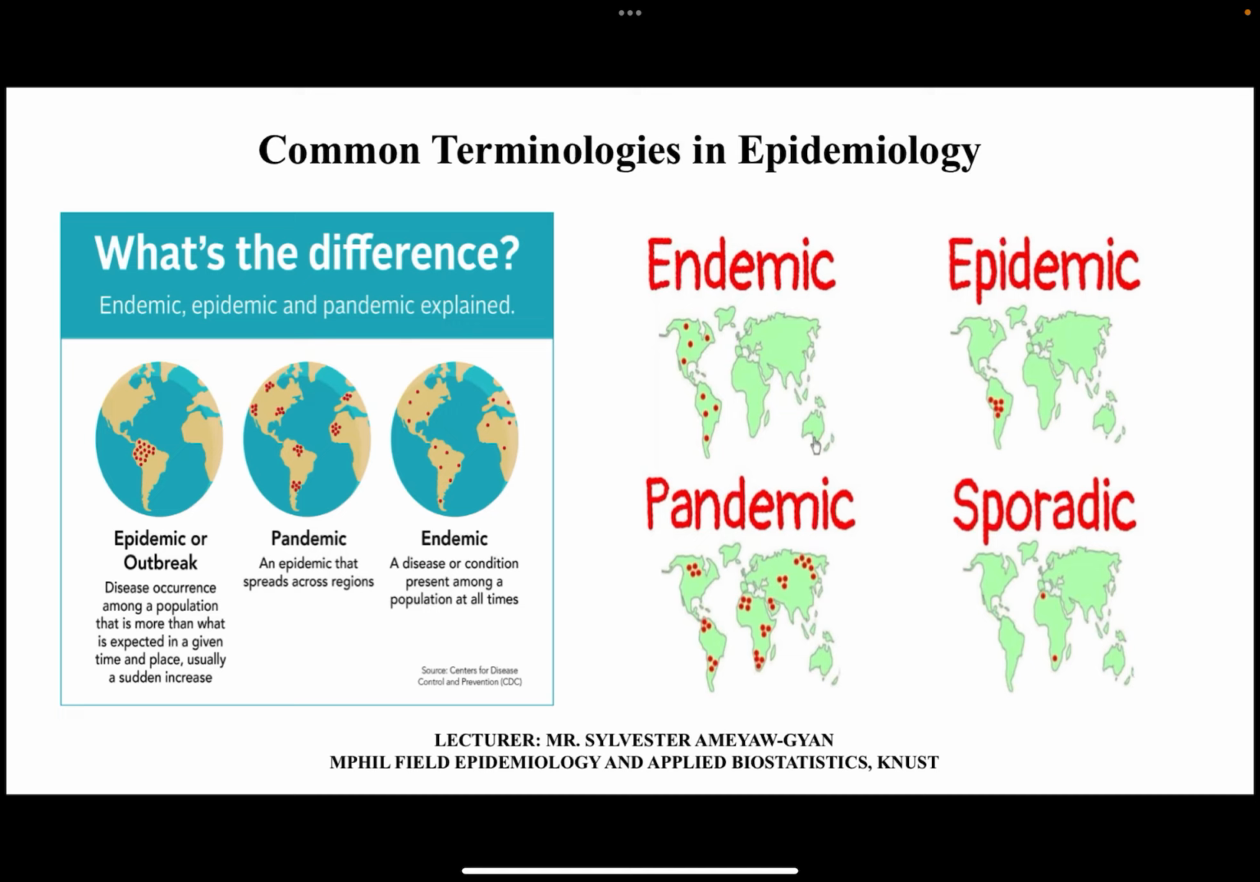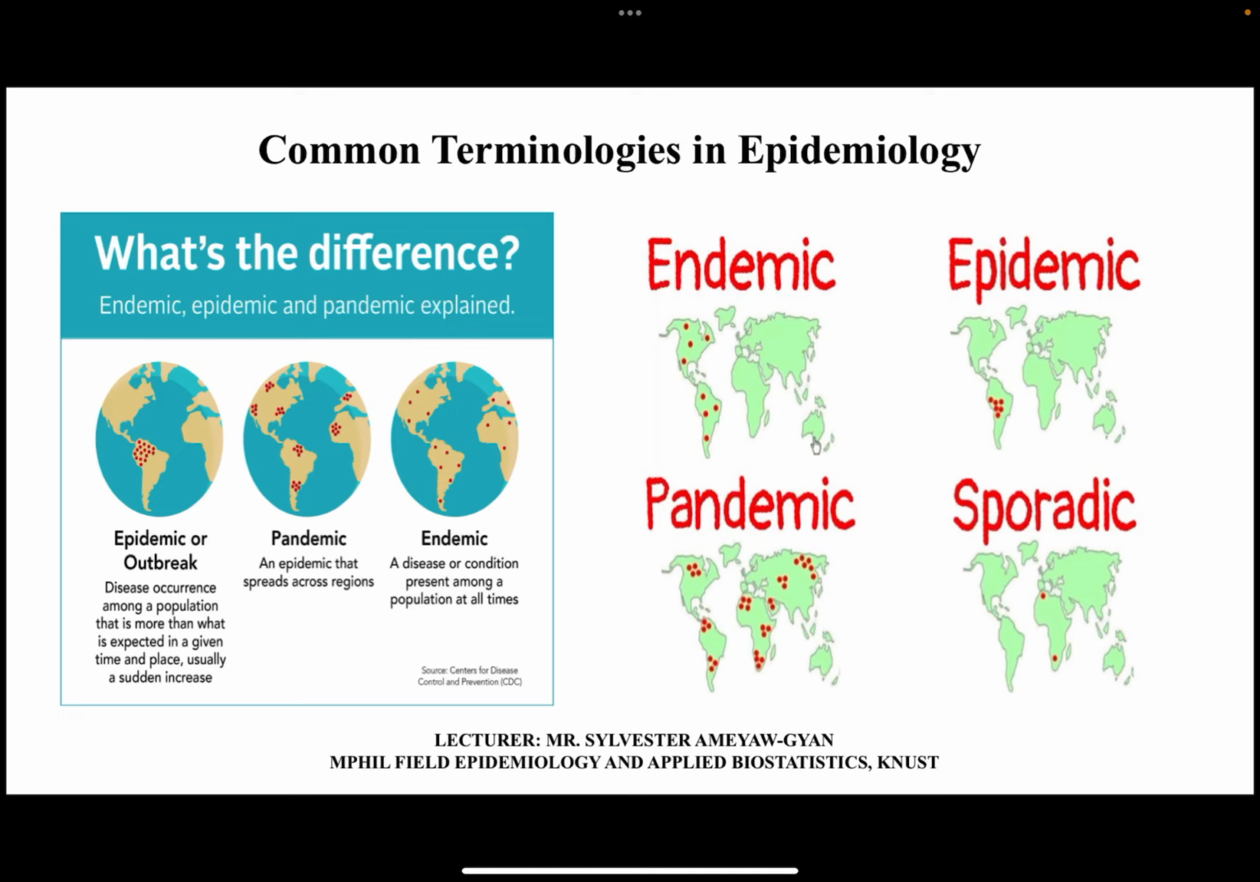So, for example, for a particular condition, let's say we usually expect 5 cases in a month. Then for a particular month, we are recording 100 cases. We can call it an epidemic condition. So the condition has now become an epidemic.